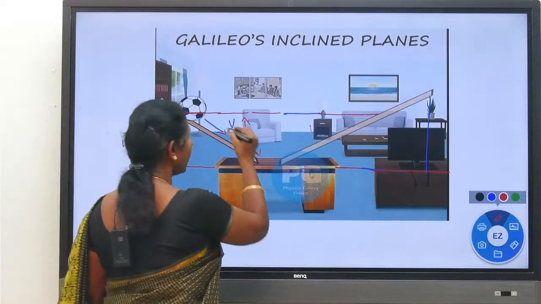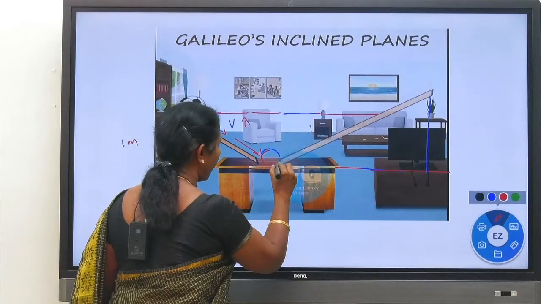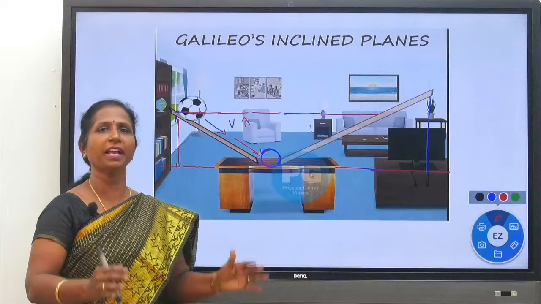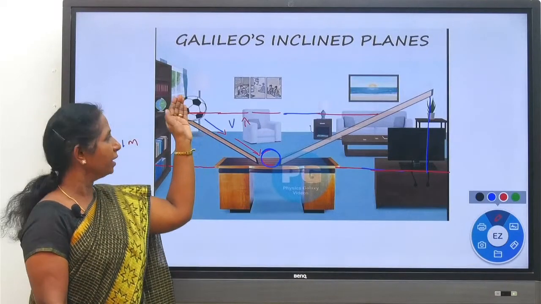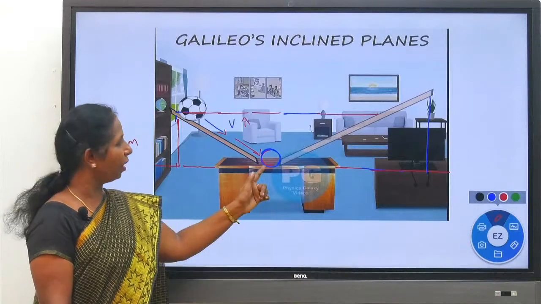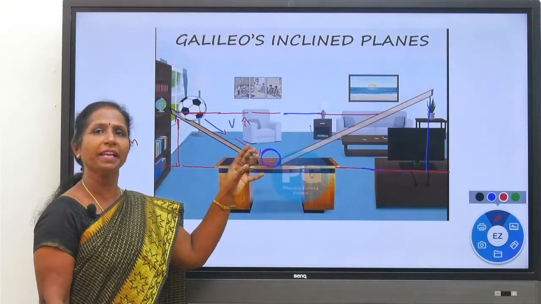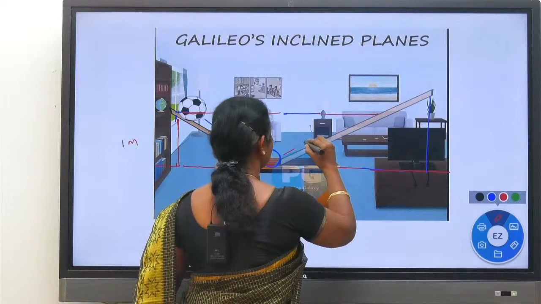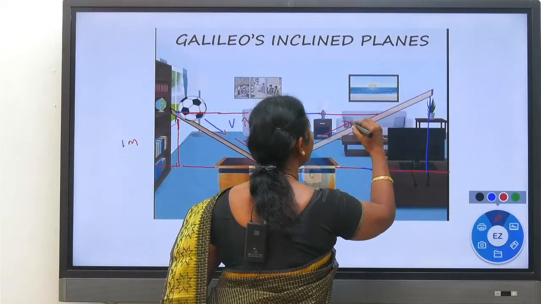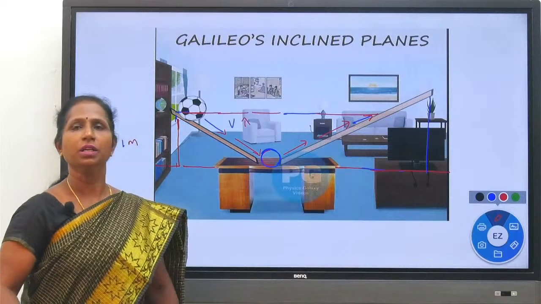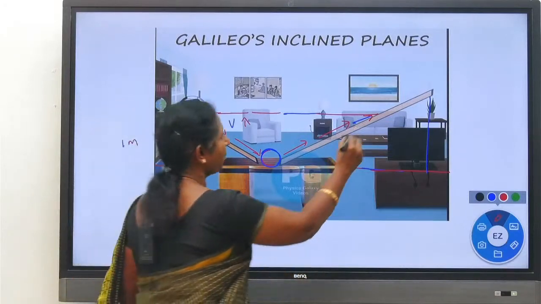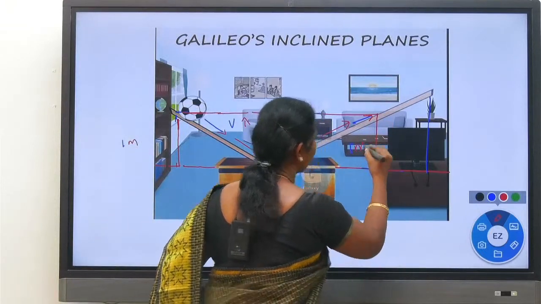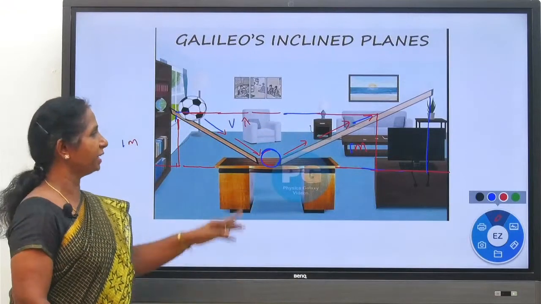Now, what happens after reaching this position? The ball after reaching this position was not staying at the same position. What happens to the ball then? The ball climbs up the second inclined plane. Up to what height? The ball is reaching the same height, what height did we keep here? 1 meter. The same height, 1 meter. Up to the same height of 1 meter, it is climbing up.